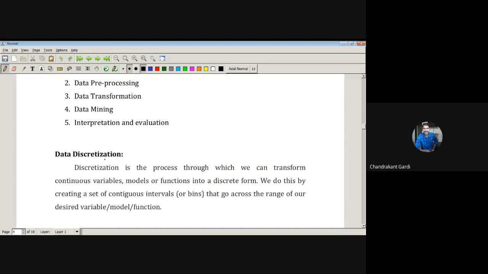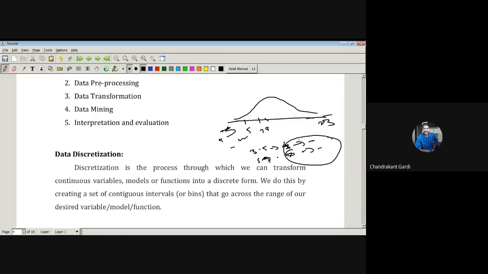So certain bins or intervals of the data are prepared. Suppose the given data is normally distributed from say 3 to 23. We can have bins like 3 to 5, this will be one bin, 5 to 7, another bin, 7 to 9, and likewise. For 3 to 5, we may assign a value, say 1, or even midpoints can be assigned, which itself will work as a discrete value. So 4 and its corresponding frequency. For 5 to 7, the midpoint and its frequency. This is nothing but data discretization.